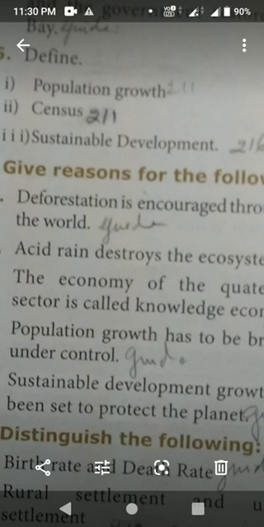Next one, define sustainable development. That is page number 216. Under the heading sustainable development, second para in full: sustainable development is development that meets the needs of the present without compromising the ability of future generations to meet their own needs. Next, give reason for the following. That full guide only you want to learn, okay?